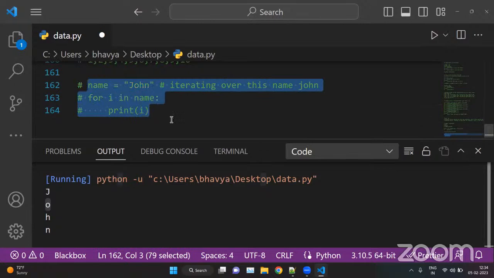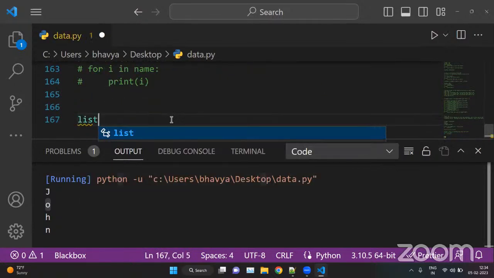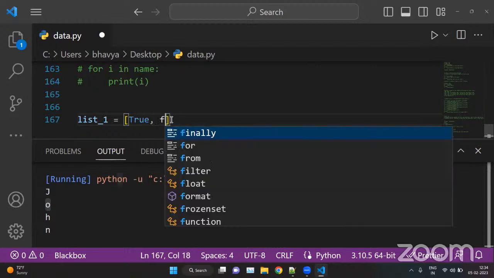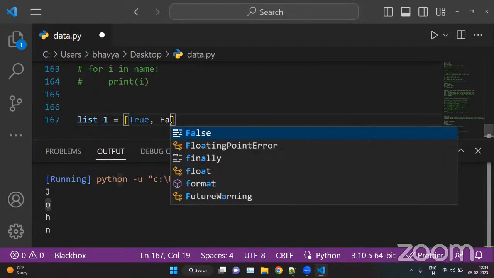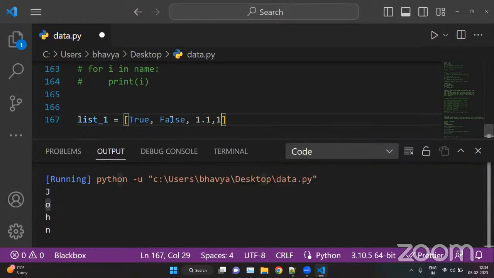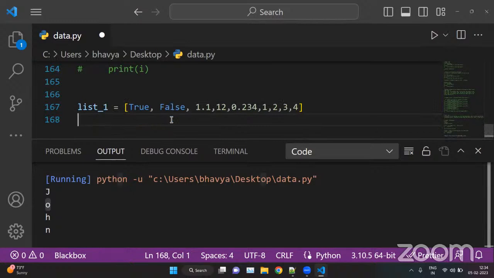We can take another example. Let's say we have a list, list_1, of some values. Like we have a true value, a false value, some float values, or some integer values, etc. Now we can loop through this list.